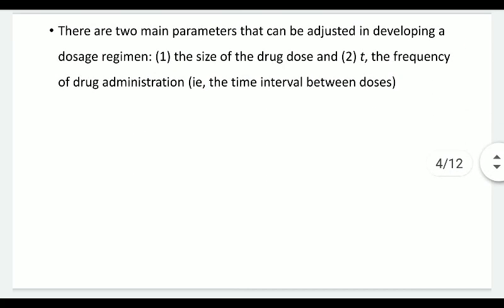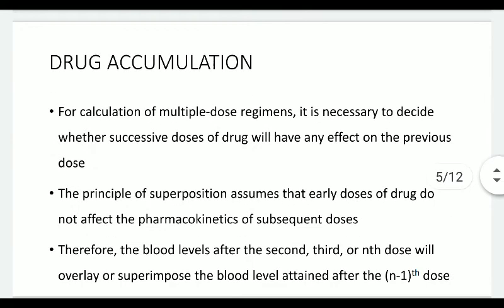There are two main parameters that can be adjusted in developing a dosage regimen. Number one is the size of the drug dose, and number two is the frequency of drug administration, which is the time interval between doses. So we have to consider these two factors while designing a dosage regimen.